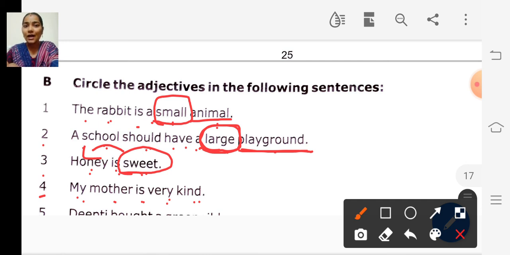So the word kind describes more about the noun mother, right? The word kind is an adjective, so we have circled the word kind. Is it clear children? Have you all understood? Yes?